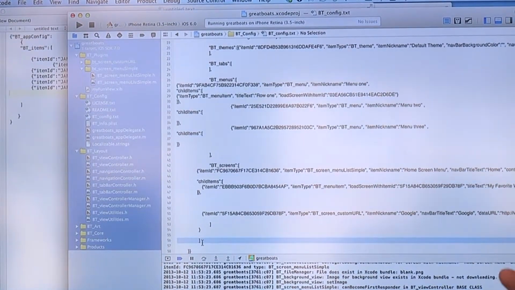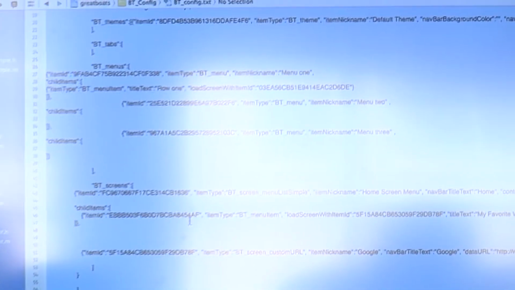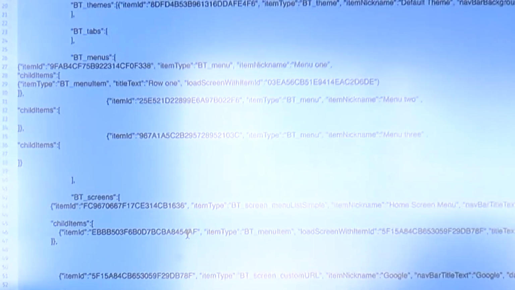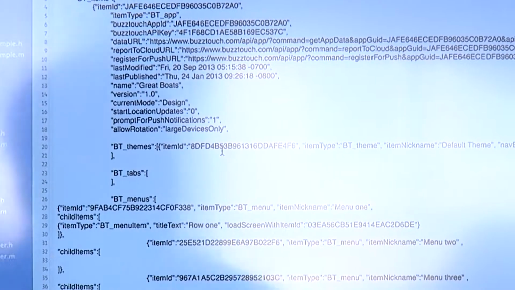Couple that with a back-end technology that's creating this data for you dynamically. I mean, it's endless what you could do with this. But I'm just demonstrating this is not a proprietary thing. It's just data. So in our items list, we have an app. And it has properties like its ID and all these things we're used to. It has a list of themes, a list of tabs, a list of menus, a list of screens. And then it ends. So that is how we describe what an app looks like.